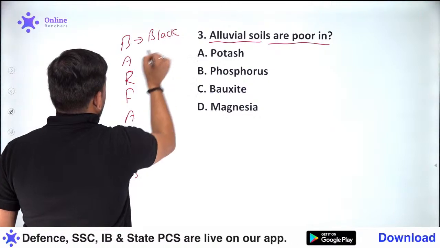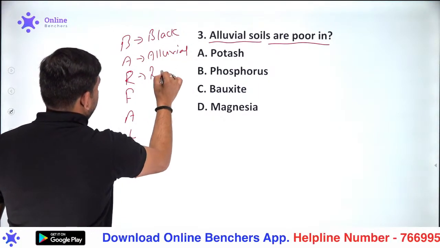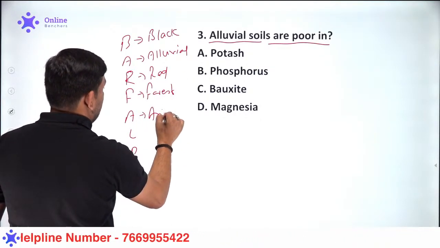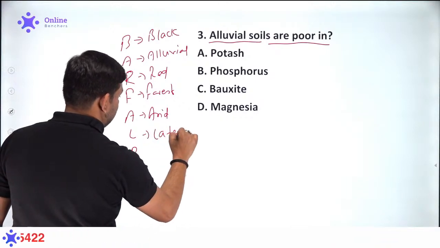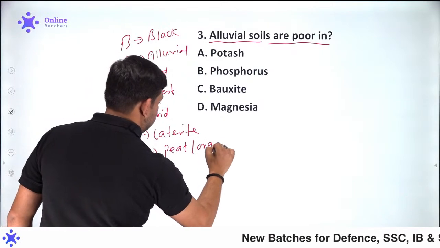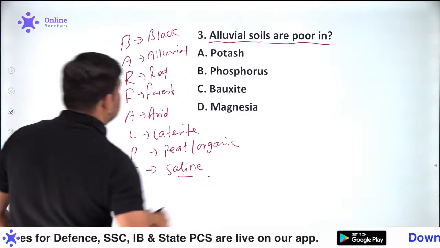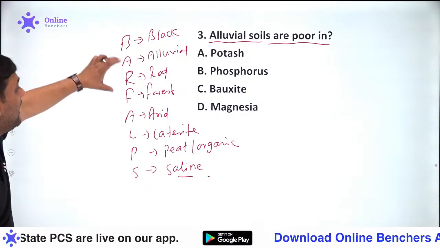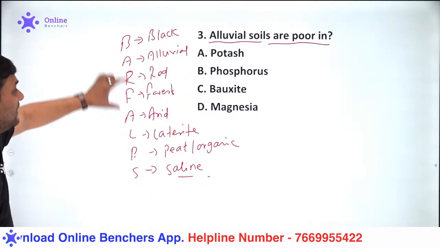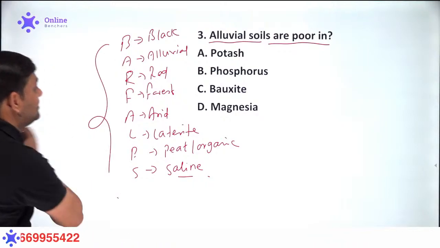One is the black one, second is the alluvial one, then the red soil, the forest soil, the arid soil, the laterite soil, then peat or organic soil, and finally the saline soil. So we have the code called Barf Alps. Alps is a mountain range in Europe, and on this Alps mountain we have the deposition of Barf. This is how we categorize the soils in India.